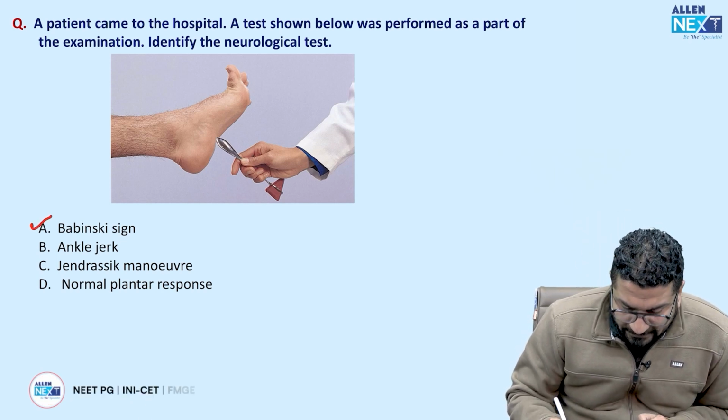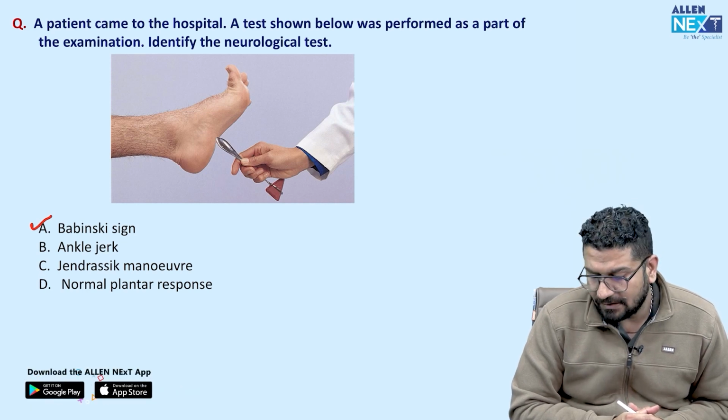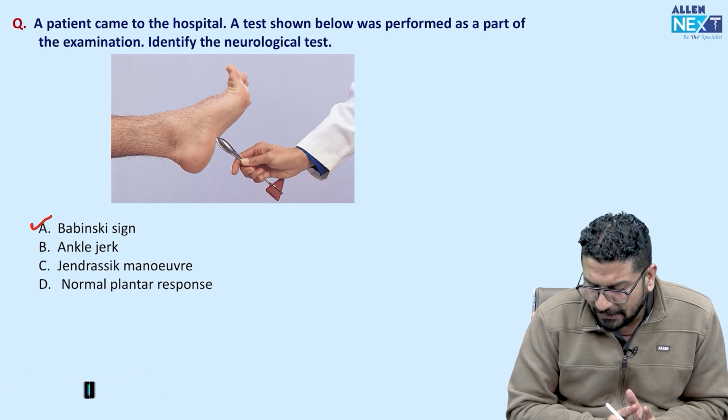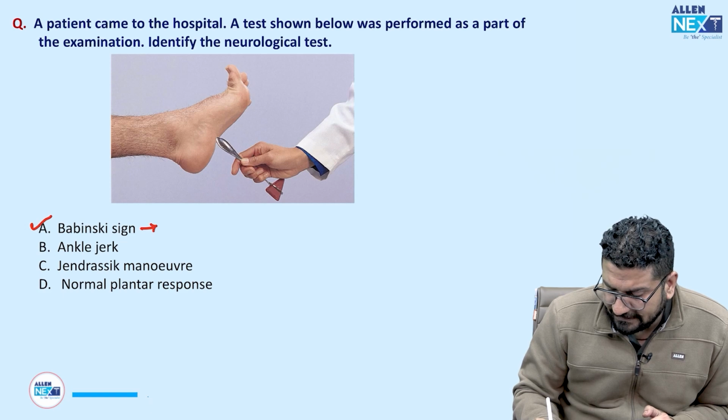So what you will notice in Babinski sign, you will notice dorsiflexion of the toe, and there will be fanning of fingers. In normal people, what you will see is plantar flexion. So this is Babinski sign positive. It is a feature of upper motor neuron lesion.